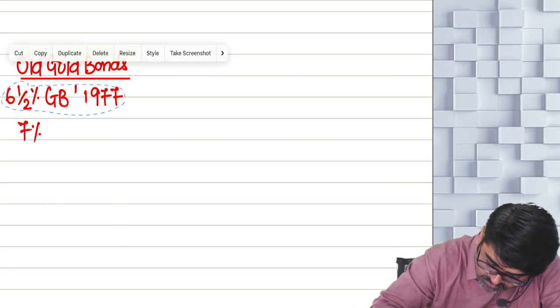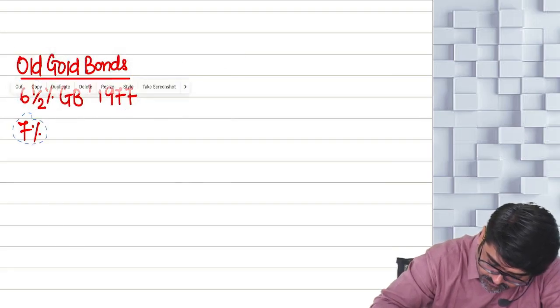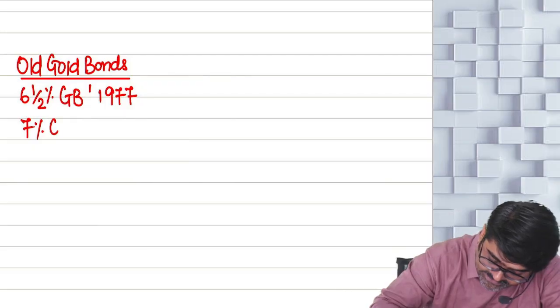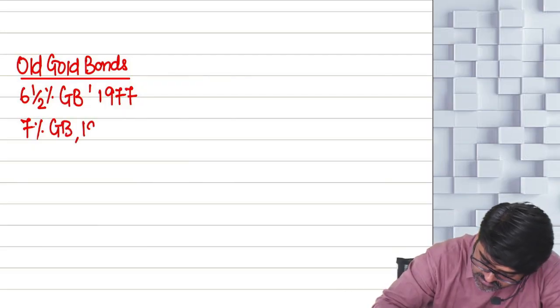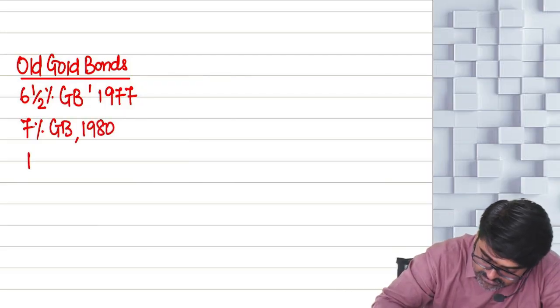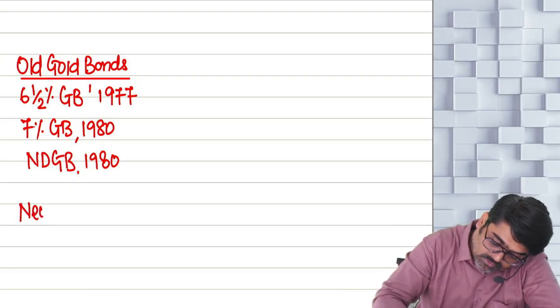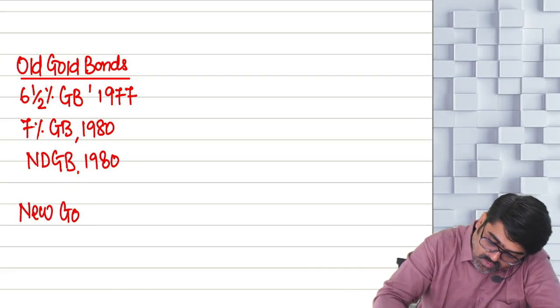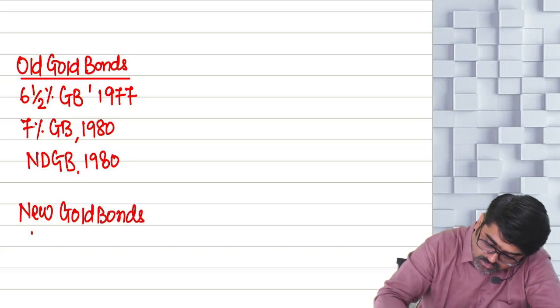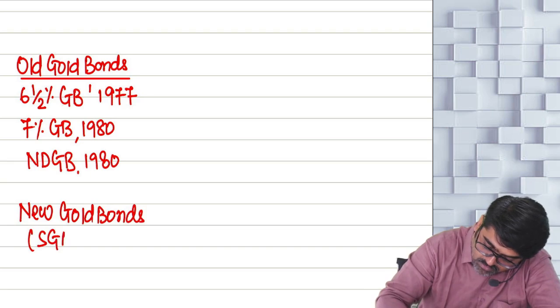Then 7% gold bonds, which were issued in 1980, yes or no? Then there are national defense gold bonds. They were also issued in 1980. Then new gold bonds, also known as sovereign gold bonds, SGBs.